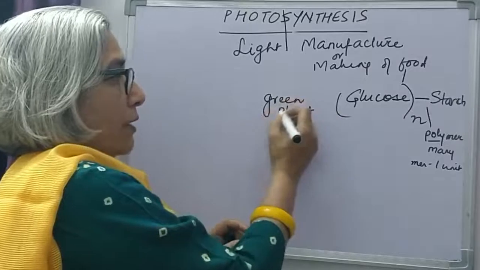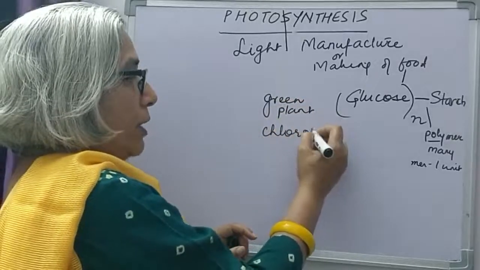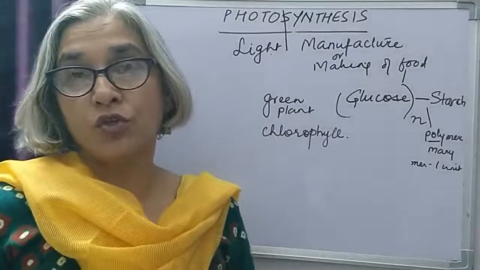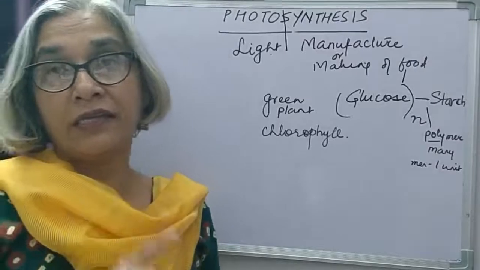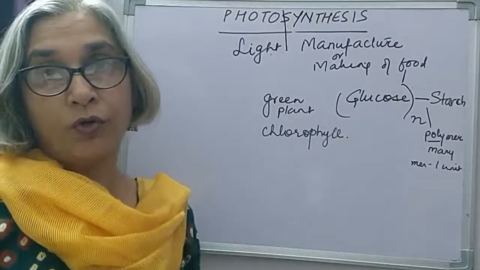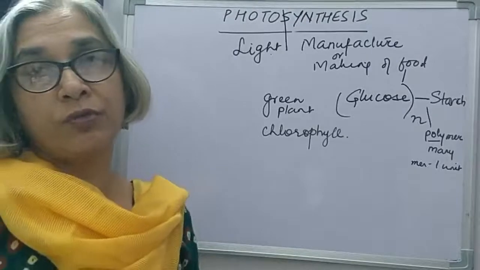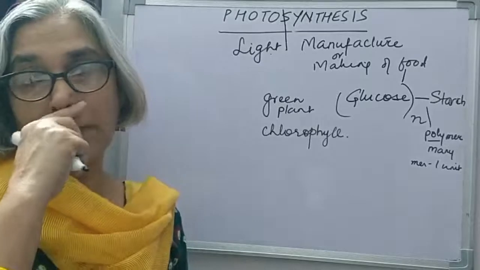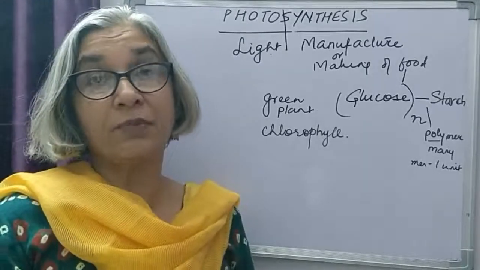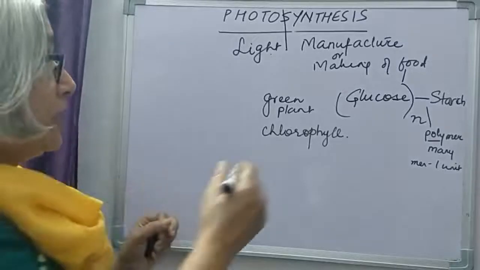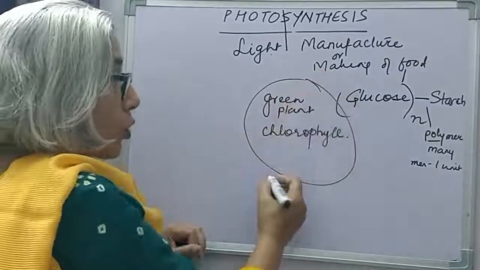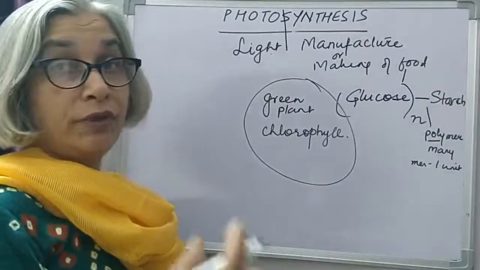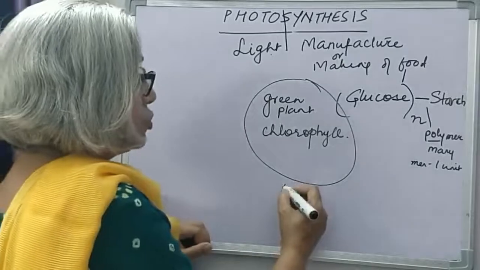Green plants are green because they contain the pigment chlorophyll, and they work in presence of light. So three things are very clear: light is essential, green pigment chlorophyll is needed, and food will be synthesized as starch, or in simple terms we say sugar is synthesized by green plants. Now these green plants are the only living organisms on earth that can synthesize food, and so they are called